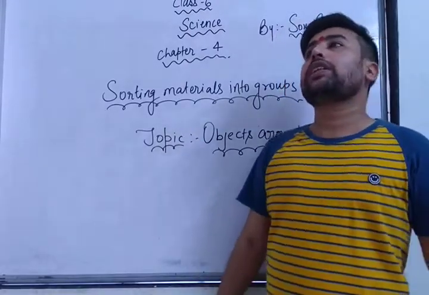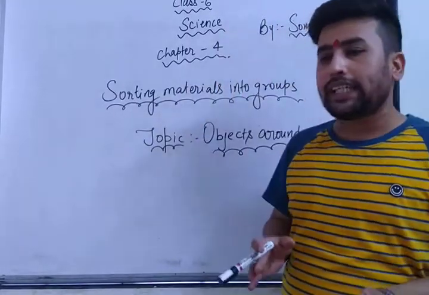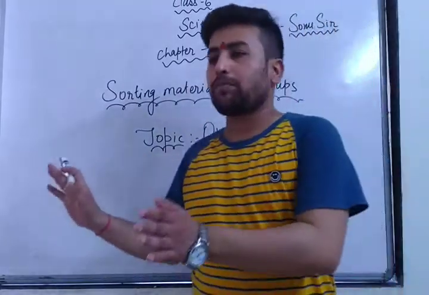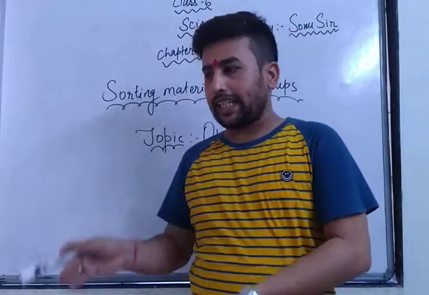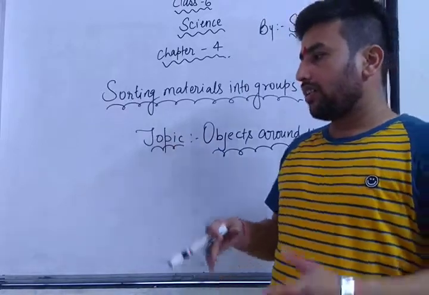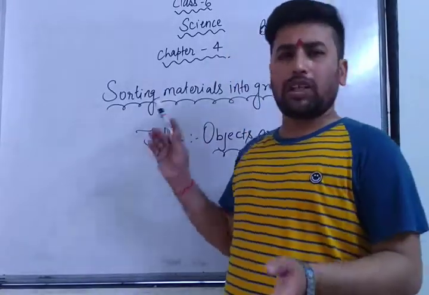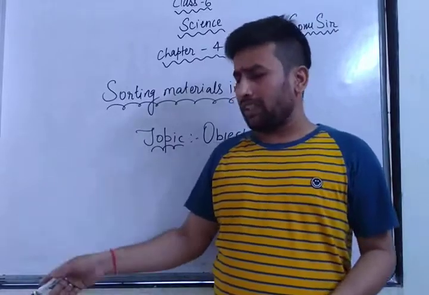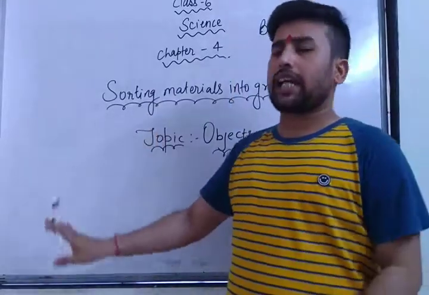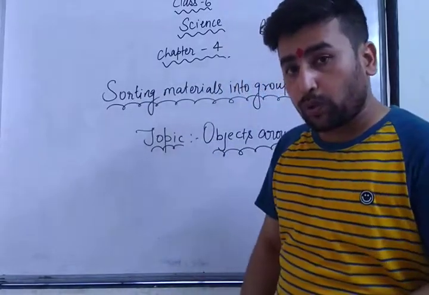Similarly, if we think about the uses, as for example, all the playing material should be kept in a sports room: cricket wickets, bat, ball, any other things like football or net, volleyball, tennis, badminton court, each and everything is kept at one place. So we can understand all these materials are specially used for playing.